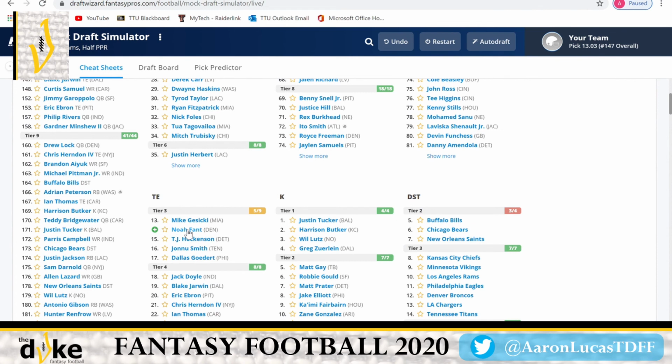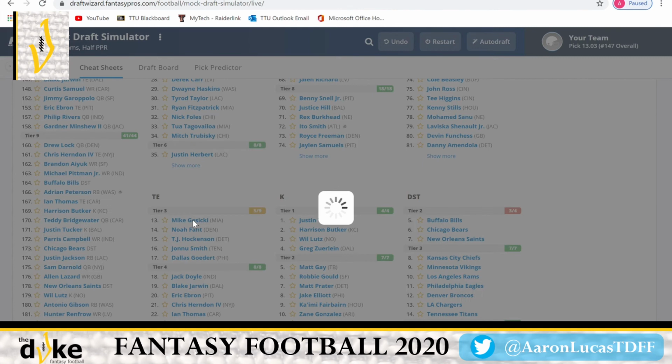I don't see Noah Fant. While he's a great athlete, I don't see him being a top tight end or a sleeper tight end, just because I don't think the receptions or production is going to go his way. He's going to get his chances. He's going to show a couple athleticism. He's going to be a star when he gets a chance, but it's just not going to be consistent every week. Let's go with Gesicki, all right?